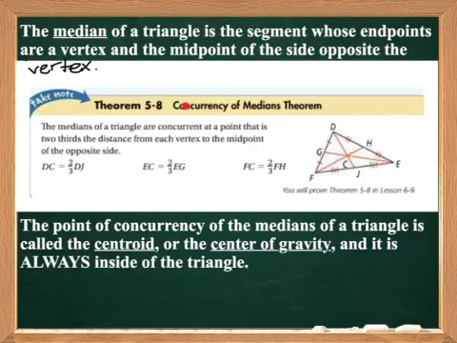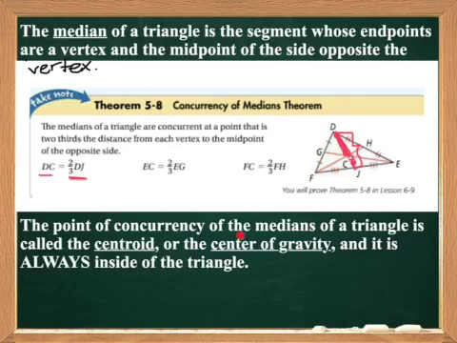The concurrency of medians theorem says that the medians of a triangle are concurrent at a point that is 2/3 the distance from each vertex to the midpoint of the other side. So from this we can see that DC is 2/3 of DJ, the length of the whole median. The segment from the vertex to the point of concurrency is the longer part, whereas the part from the midpoint is the shorter. So they're in a ratio of 2 to 1. DC is twice the length of CJ.